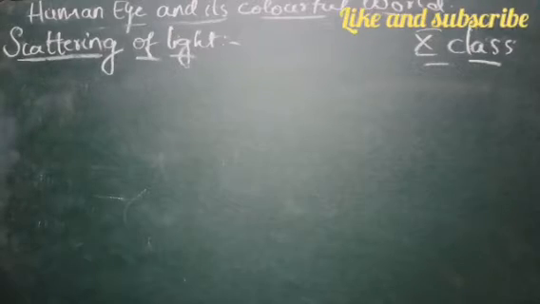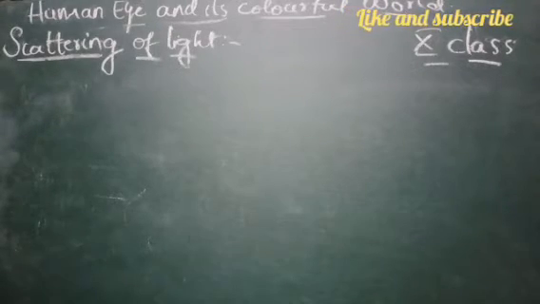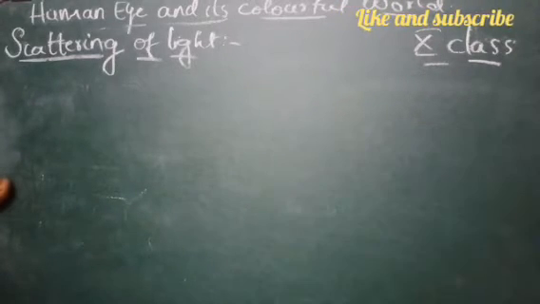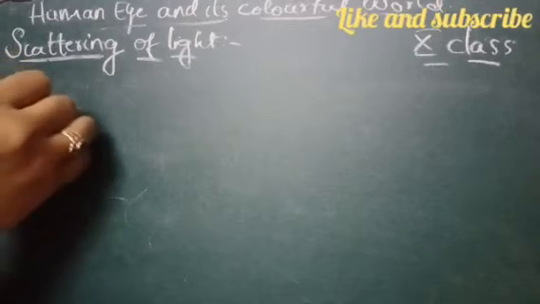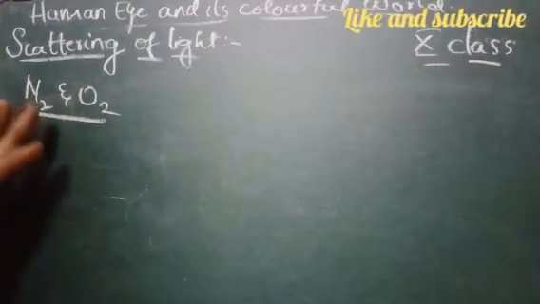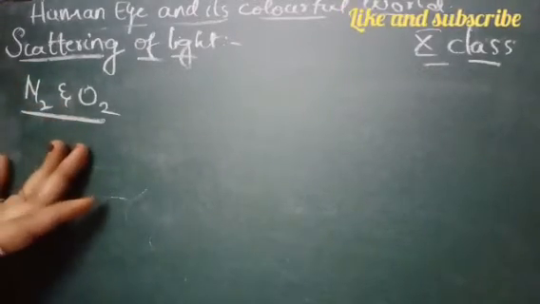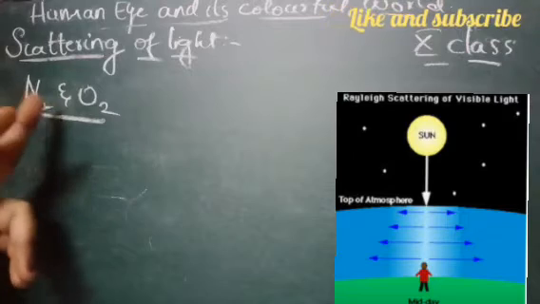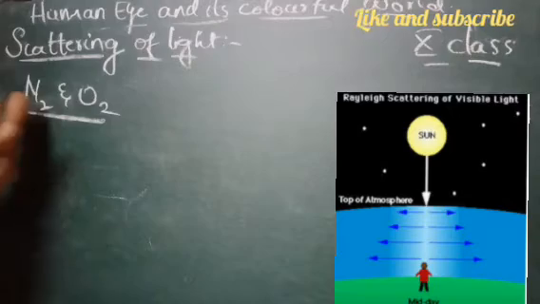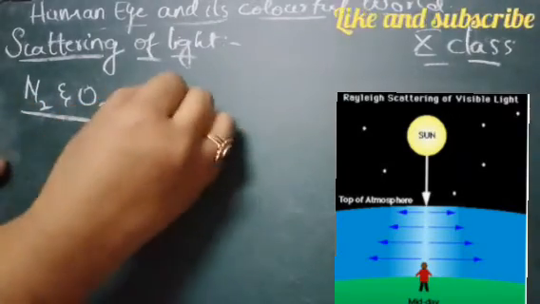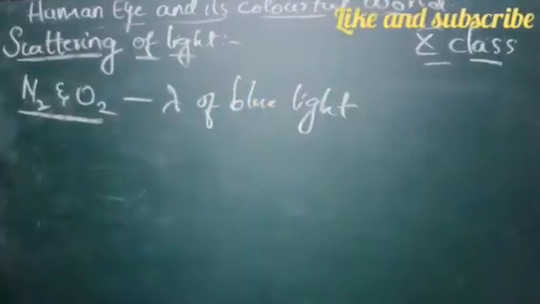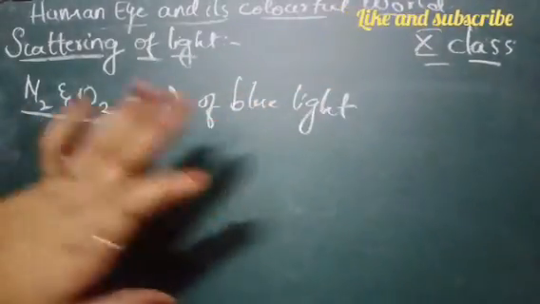We know that our atmosphere contains different molecules and atoms, right? The reason for the blue color is the molecules of nitrogen and oxygen. Due to nitrogen and oxygen, the sky appears blue to us. The size of these molecules is comparable to the wavelength of blue light; they are very close to it.